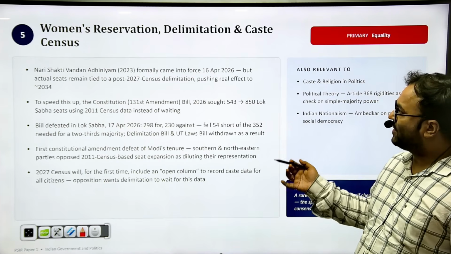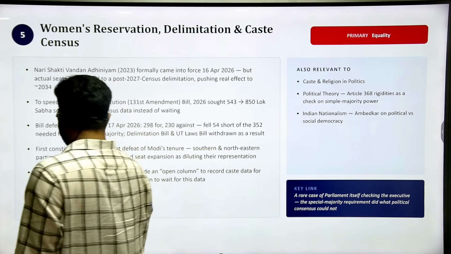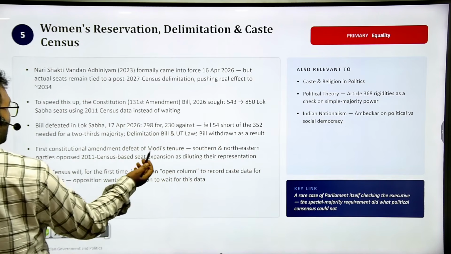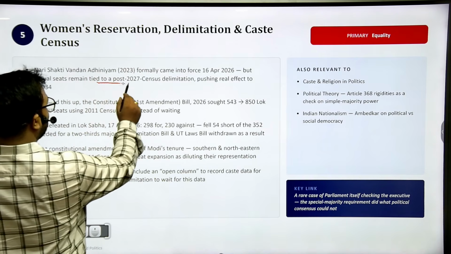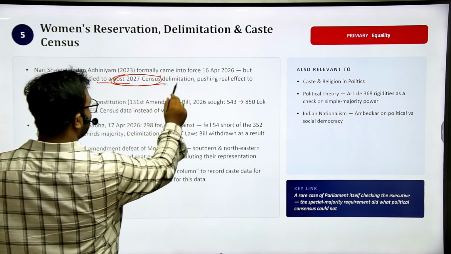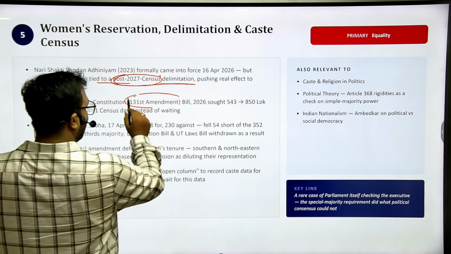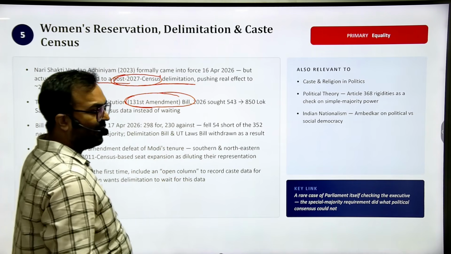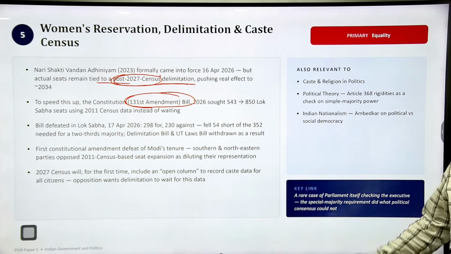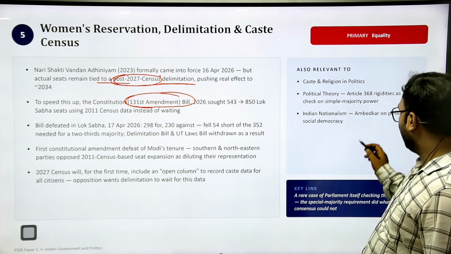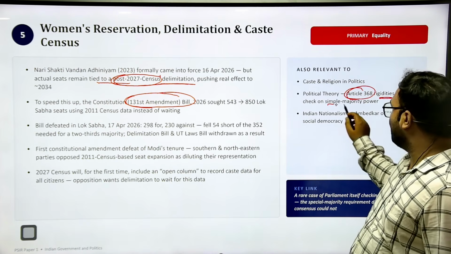Next topic is the Women Reservation Bill. Nari Shakti Vandan Adhiniyam 2023 formally came into force on 16 April 2026, but actual seats remained tied to a post-2027 census delimitation. So for that, the 131st Amendment Bill came, but the bill failed. The bill failed in the Lok Sabha itself, and it is a rare case of Article 368 rigidity as a check on simple majority power.